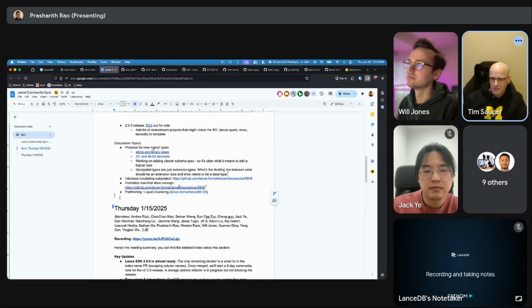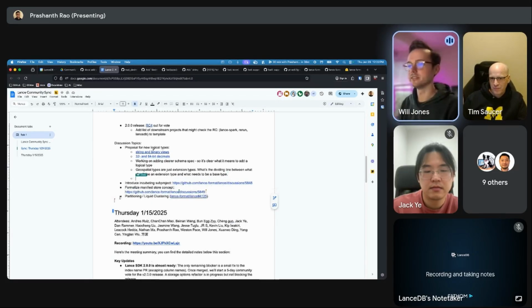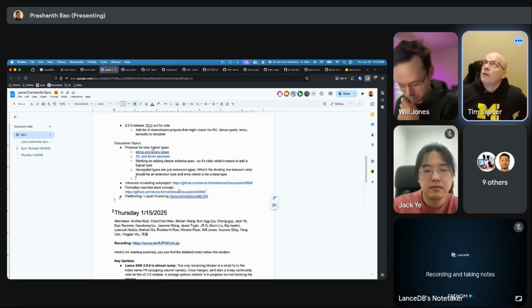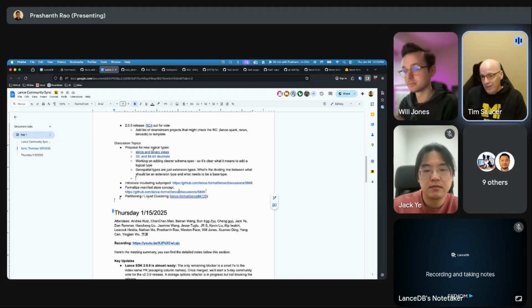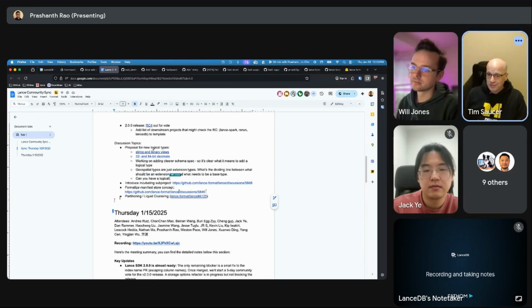Does that make sense? Yeah, are you saying like if the string view itself or the binary view itself was a view? Yep. So the question is, is it possible to have a logical type of JSON that's backed by a byte array, or a logical type of JSON that's backed by a binary view?